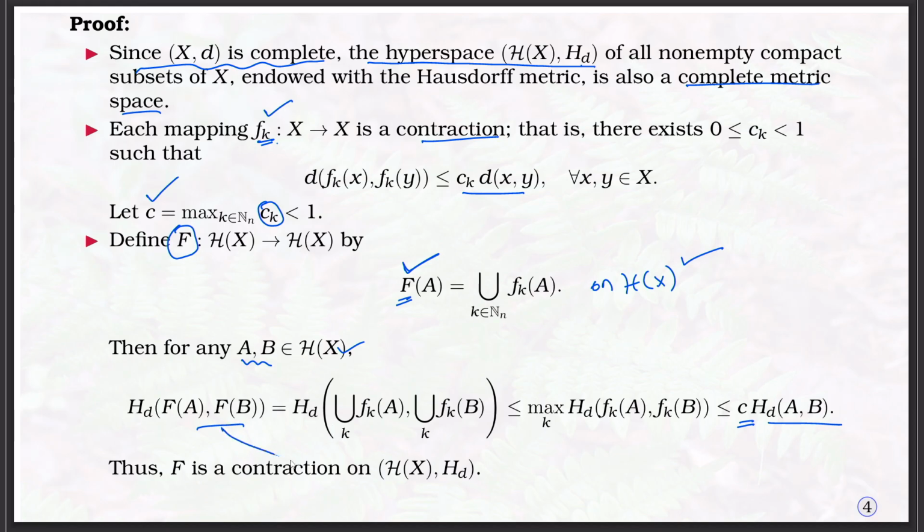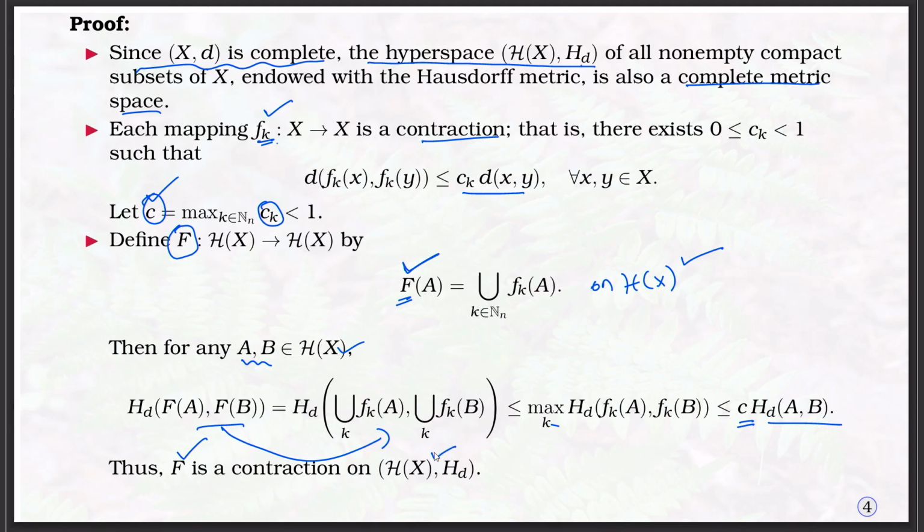Each mapping is a contraction, therefore the union is a contraction with contraction ratio the maximum of all the contraction ratios. So, one can conclude that F is a contraction on the complete metric space.